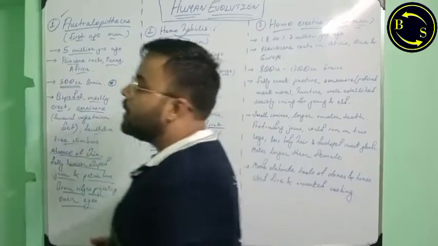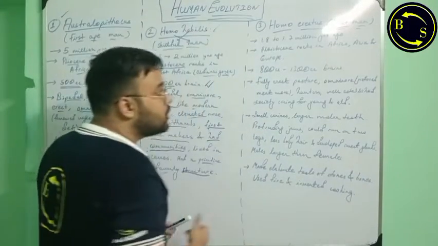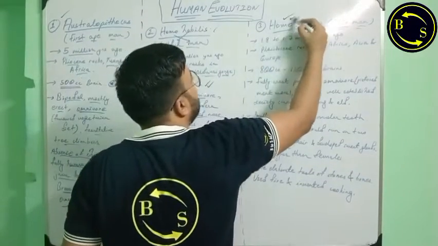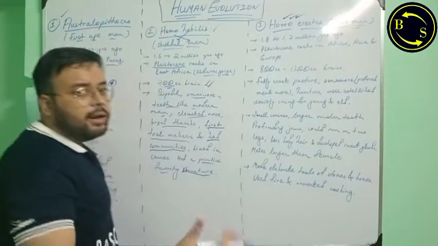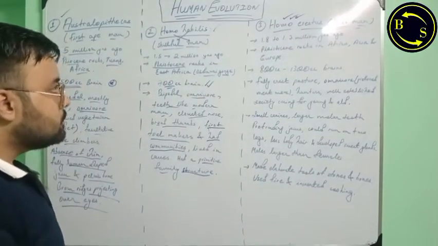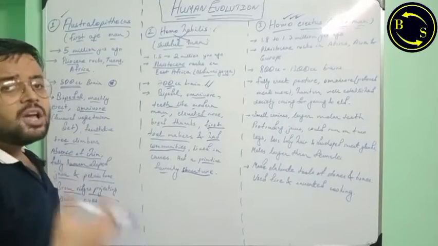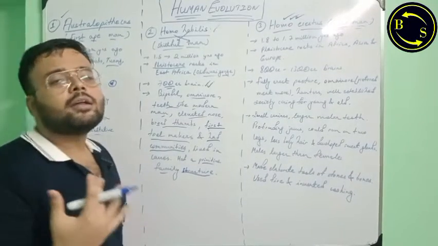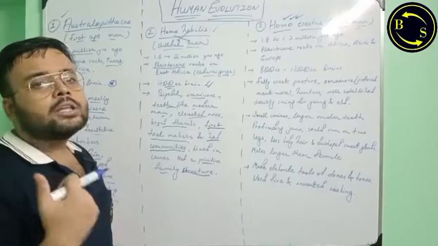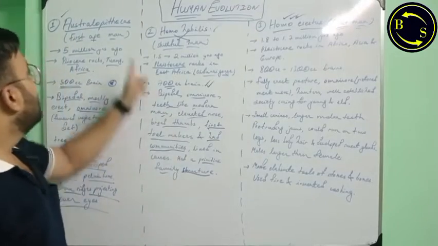The next phase of human evolution is marked by the appearance of Homo erectus, or the first completely erect man. Homo means man and erectus means erect man. So they were the first completely bipedal and erect men who could run and jump on their hind legs.